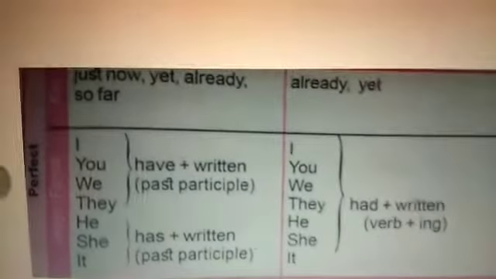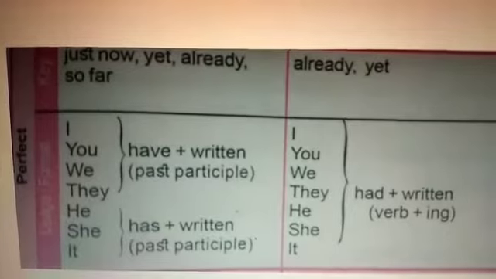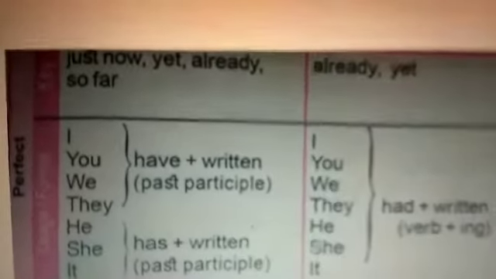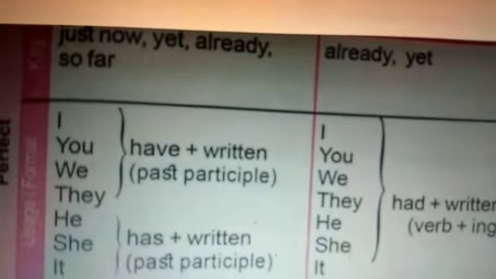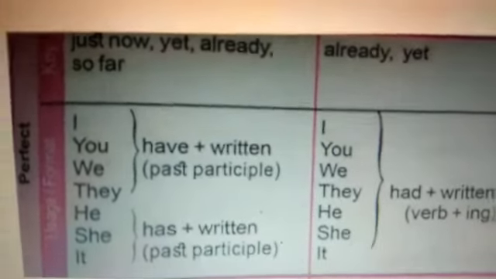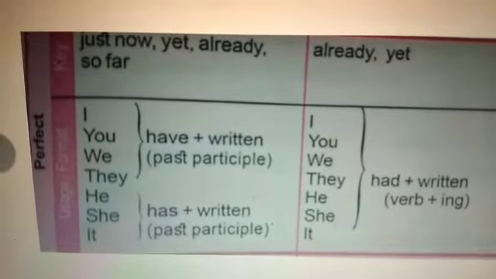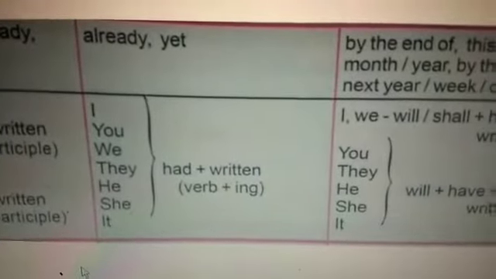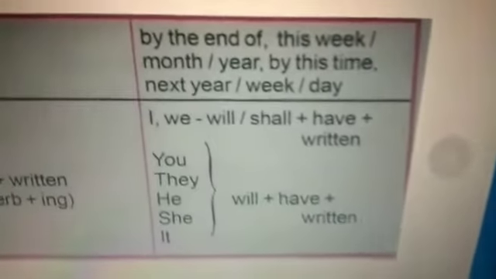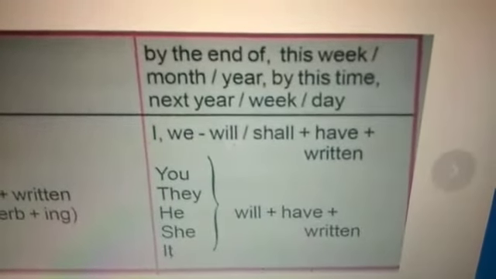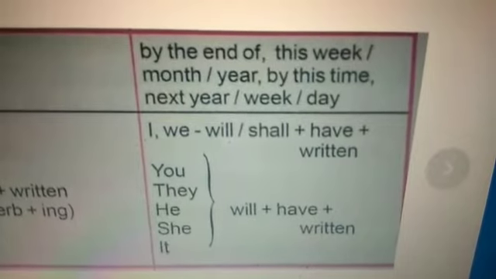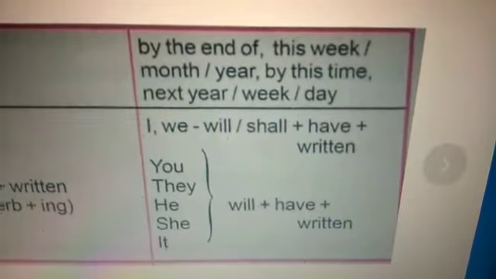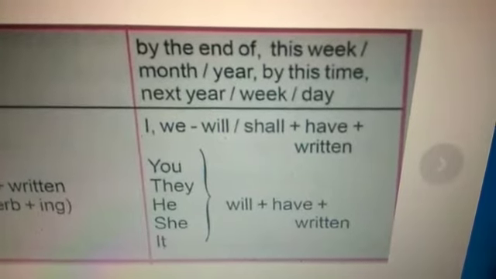Dear students, in the last class we have already seen simple tenses and continuous tenses. Now we shall go to perfect tenses. Okay, the present perfect tense, what are the keywords used? Just now, yet, already, so far. In the past tense we use already, yet only. In the future we use by the end of this week, by the end of this month, by the end of this year, by this time, by the end of next year, by the end of next week or day.